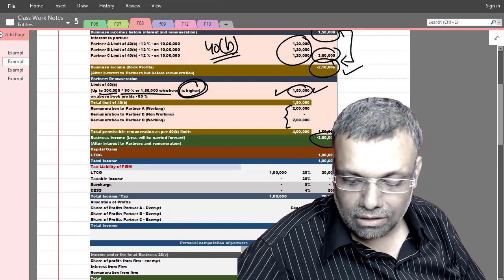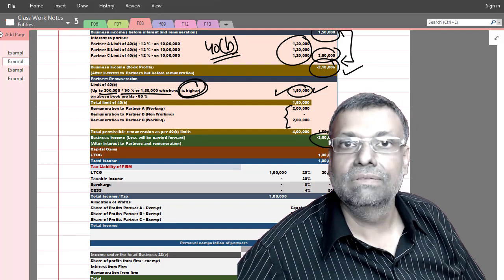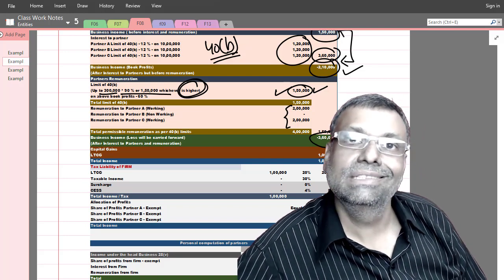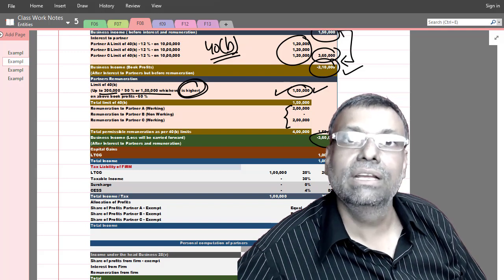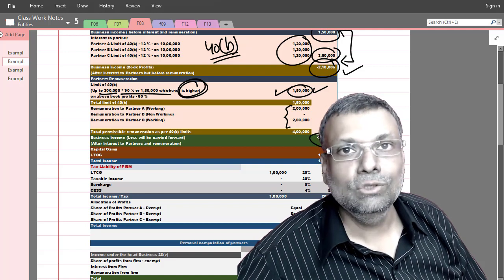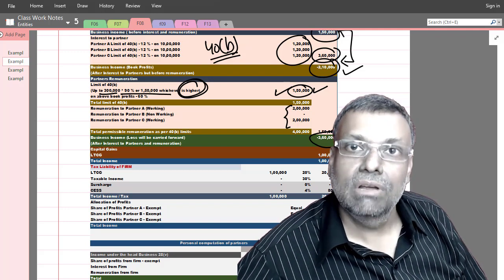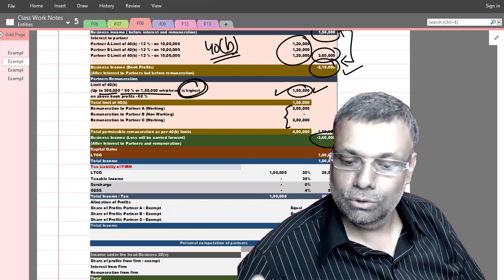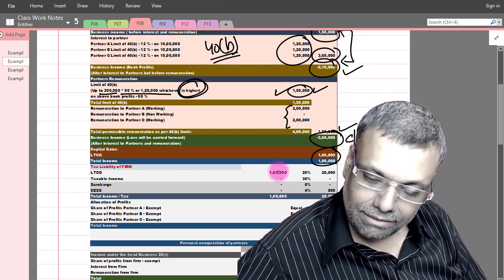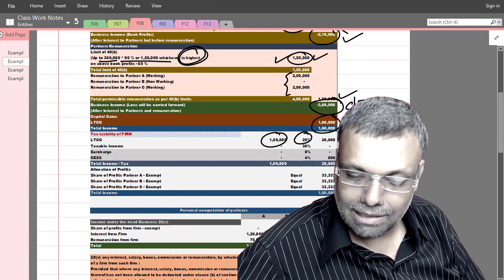Can I carry forward and set off this particular loss? Naturally, yes. This loss is permitted to be carried forward and set off. There is nothing wrong. So put it differently, up to rupees 1,50,000 of deduction on account of remuneration, there is nothing wrong, provided that the other theory conditions of section 40B are satisfied. Those conditions are: it should be authorized by the partnership deed, the period of authorization should be proper, and it should be a working partner. So all these are the basic theory conditions which should be satisfied. This loss will get carried forward. Capital gains will become separately taxable. I'll multiply this capital gains with the rate of capital gains and get the amount of tax liability. So this is my tax liability calculation.